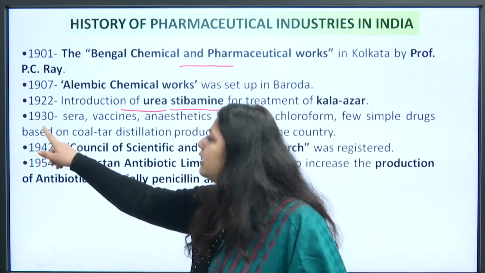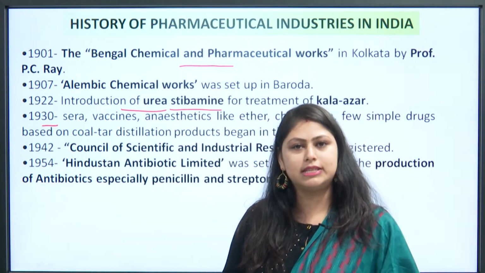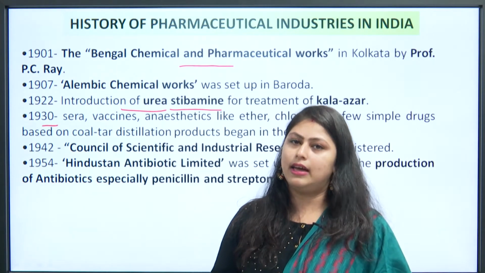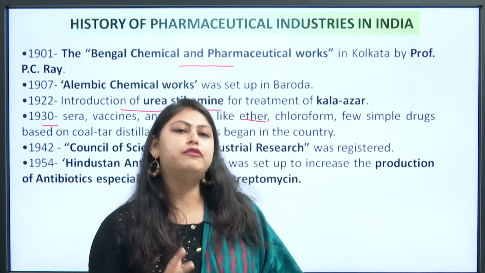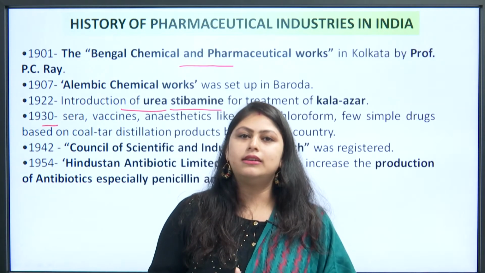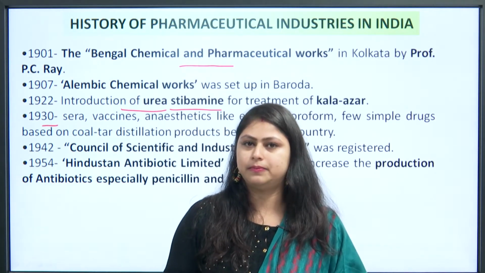Next, in 1930, the manufacturing of sera, vaccines, anesthetics like ether, chloroform and a few simple drugs was started in the country by the coal tar distillation process.